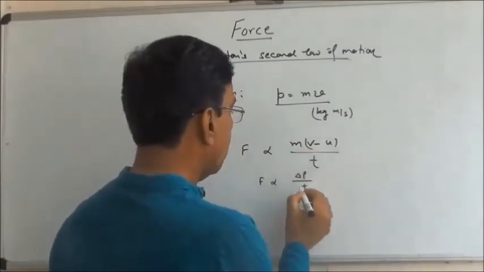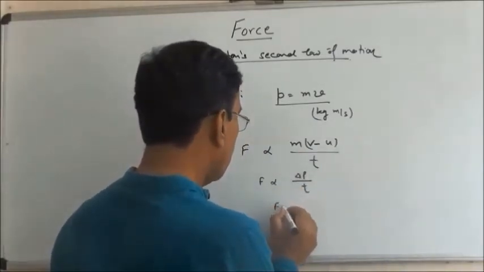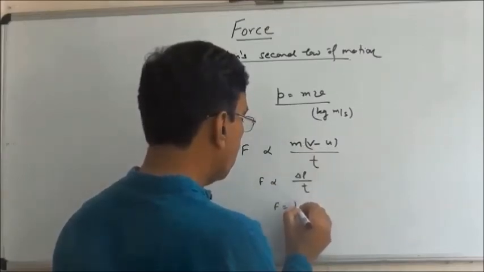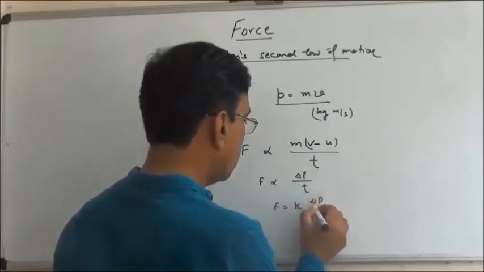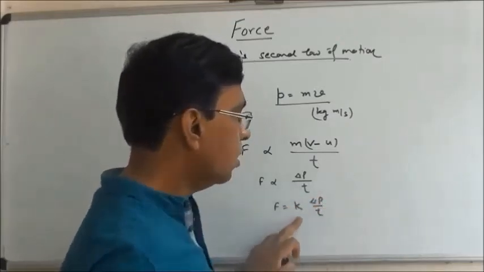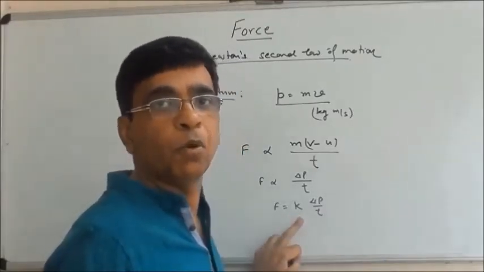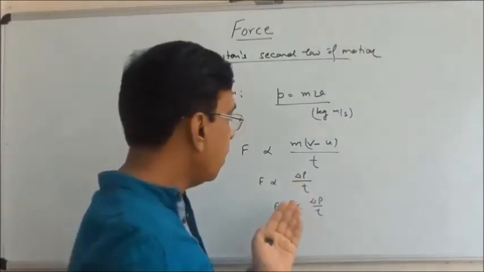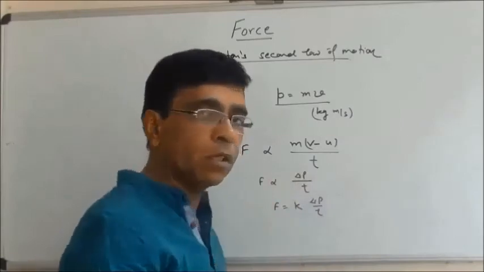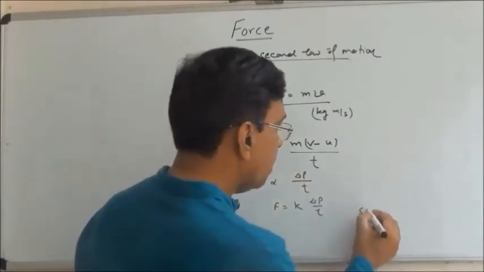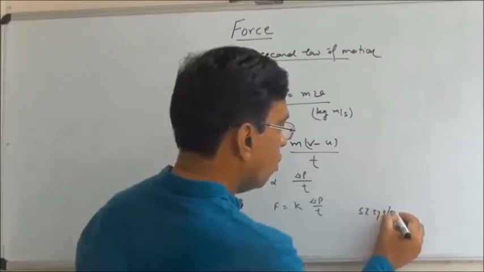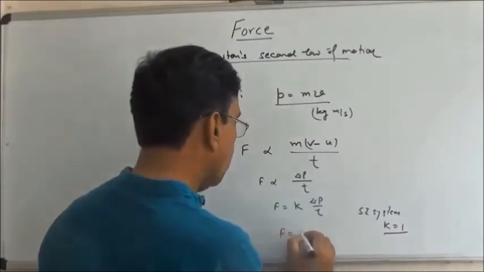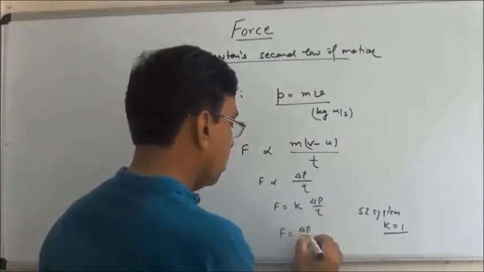This can be written as delta P by delta T, or we can write F is equal to k times that, and this k we call the constant of proportionality. Whenever we remove the proportionality sign we have to add a constant, because we want to use it as an expression. In the SI system we have chosen this constant as 1. So for the SI system only I can write it as 1, and this becomes change in momentum upon time.